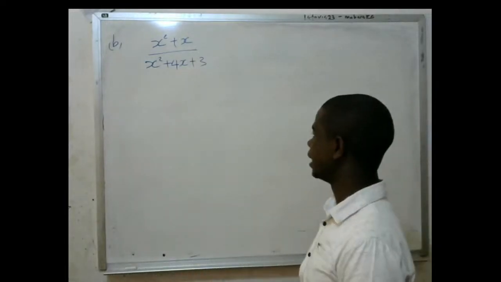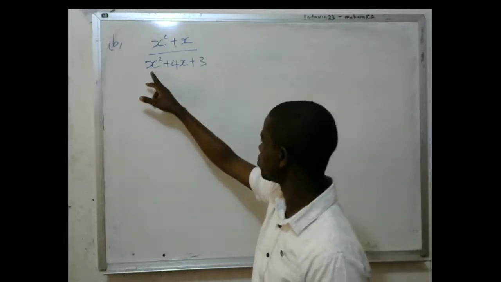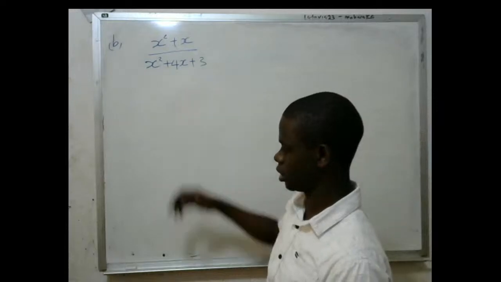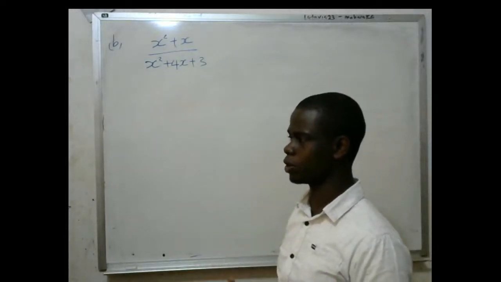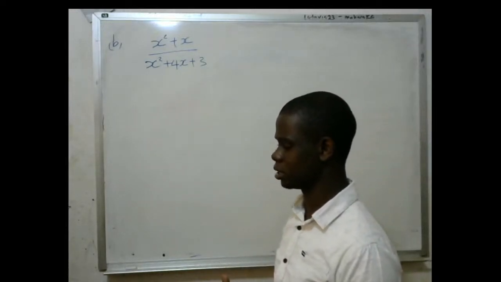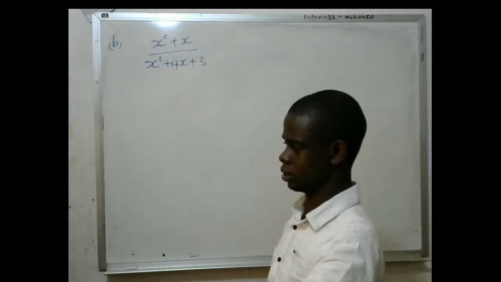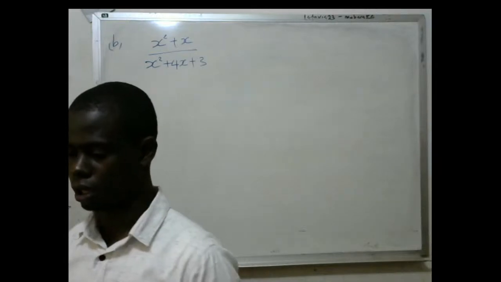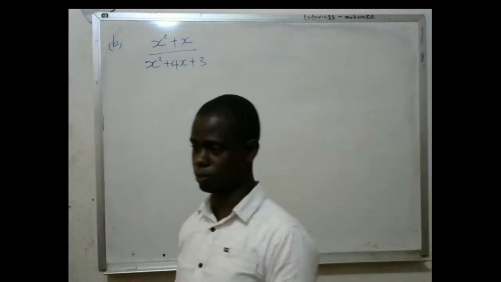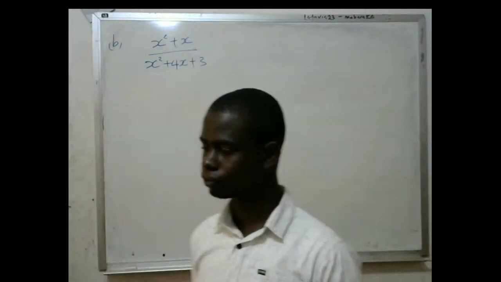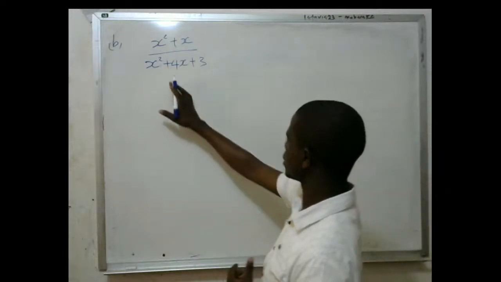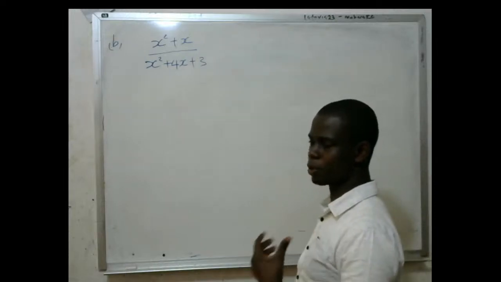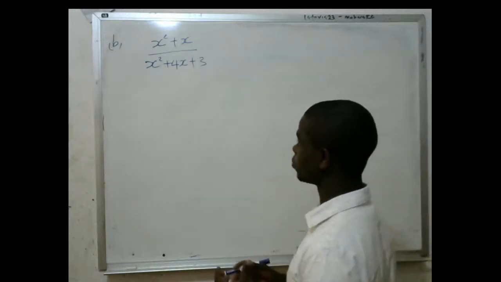Now when you look at this lower expression, it is a quadratic expression. How best do you deal with a quadratic expression? As you hear the word quadratic, you know we are supposed to use factorization so that we have two brackets.